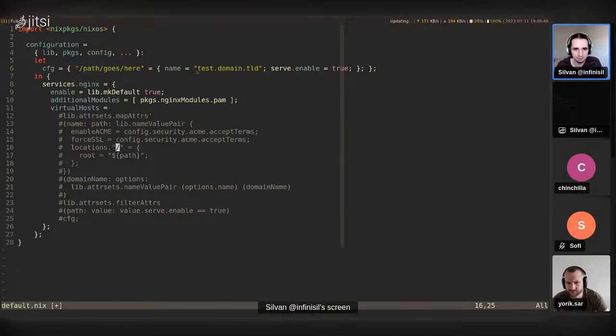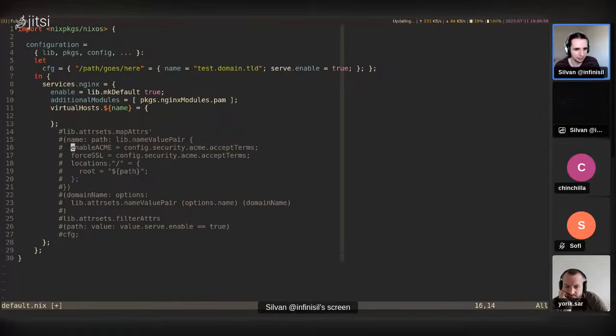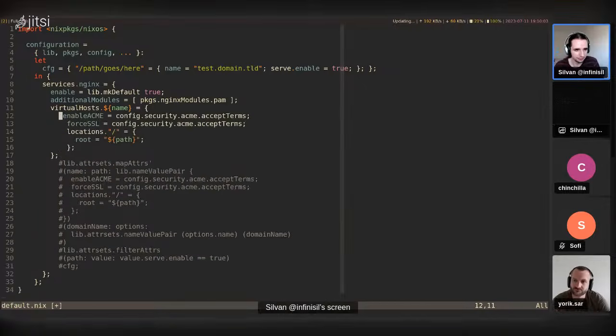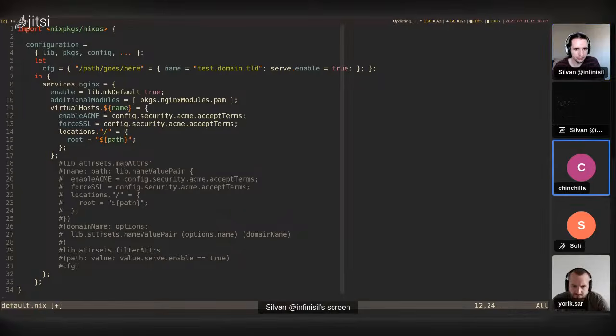I see. And so the name that goes in, if you were to write here, that's the virtual host, I'm going to assume. So it doesn't work like this, but kind of like this. Okay, so it would look like this in the end. Exactly.